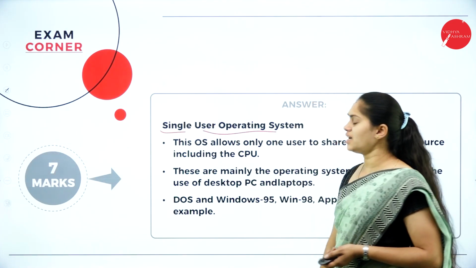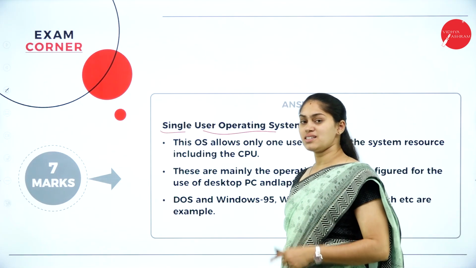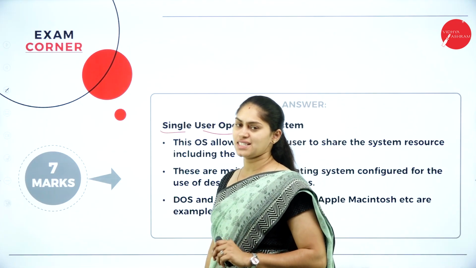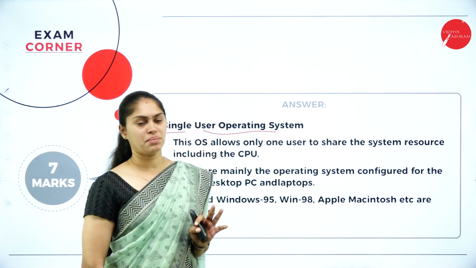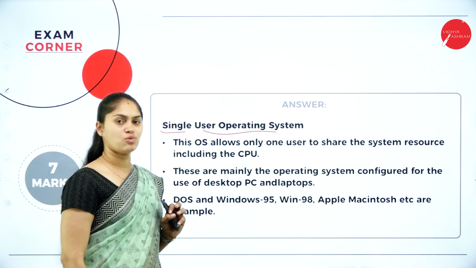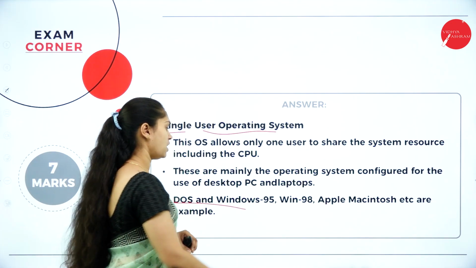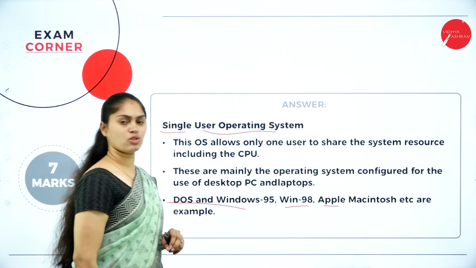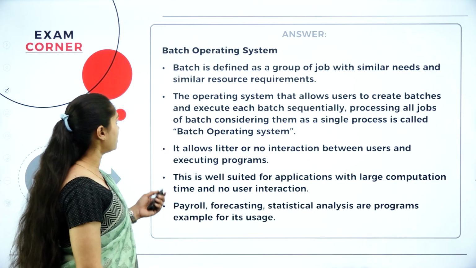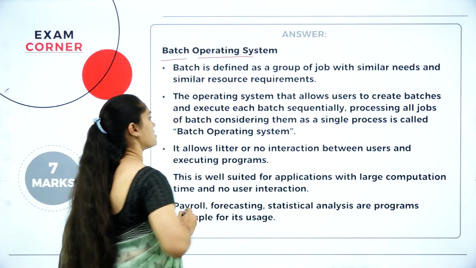First, we have a single user operating system. When the complete resource of an operating system is allocated for a single person, then we call that a single user operating system. Then what are the examples? DOS and Windows 95, Win 98, Apple Macintosh are the examples. After this, we have a batch operating system here.